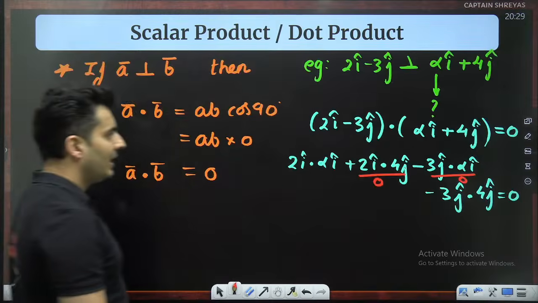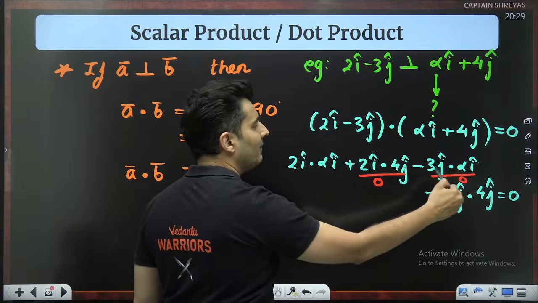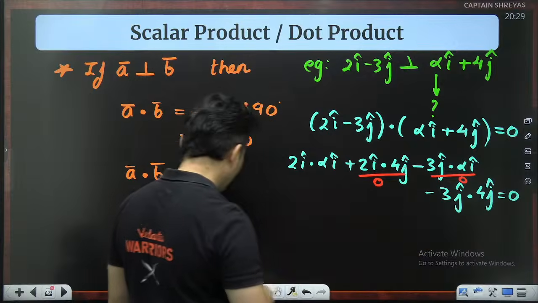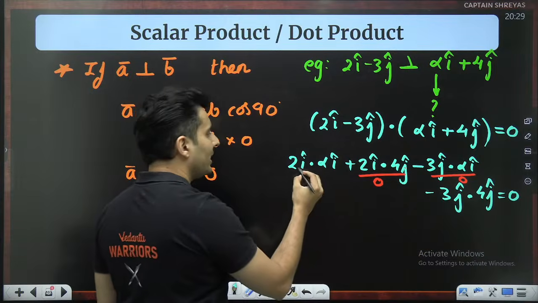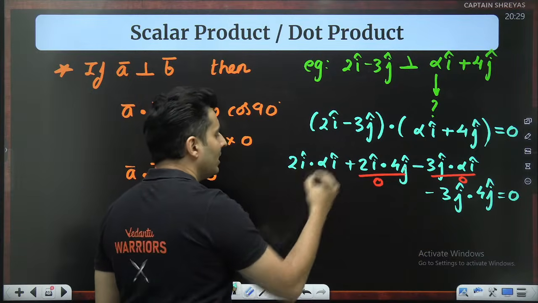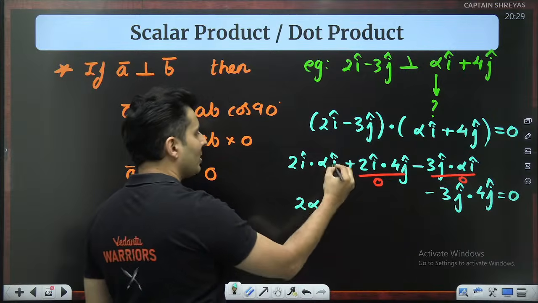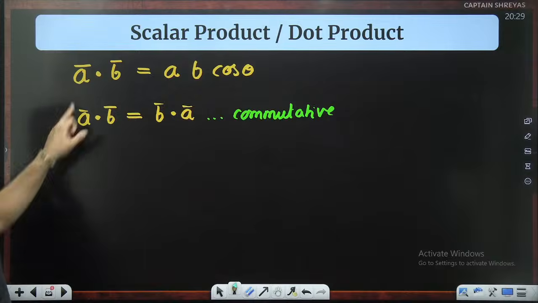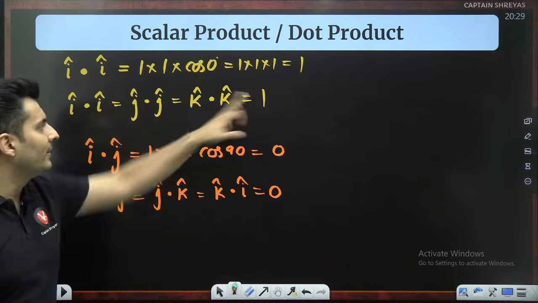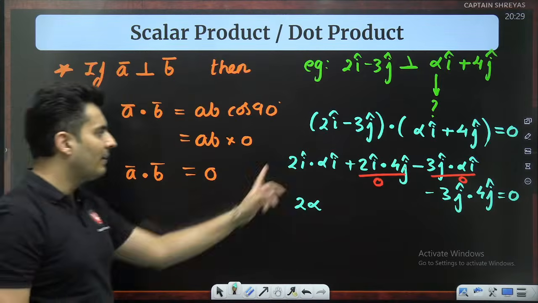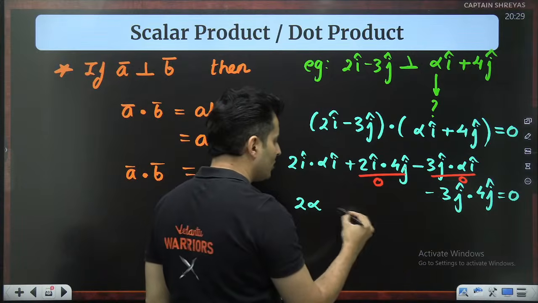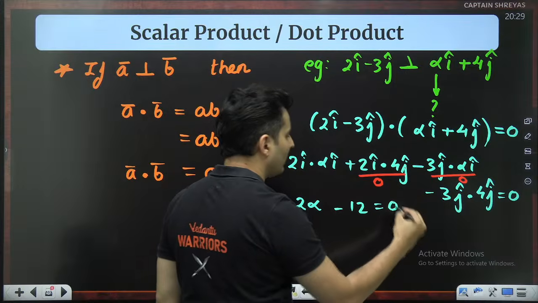So hence they are perpendicular anyways, the answer is 0. So only this and this term is remaining. What is 2i cap into alpha i cap? It is basically 2 alpha, because i cap into i cap is 1. So i cap went, so only 2 alpha is remaining. j cap into j cap is also 1, so I will just have minus 12.